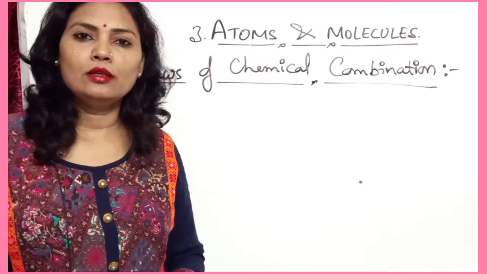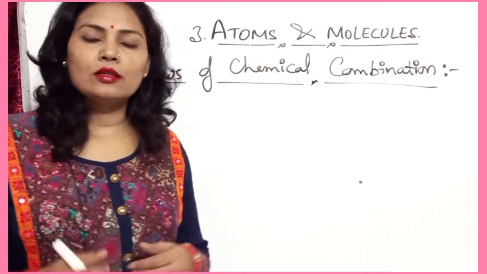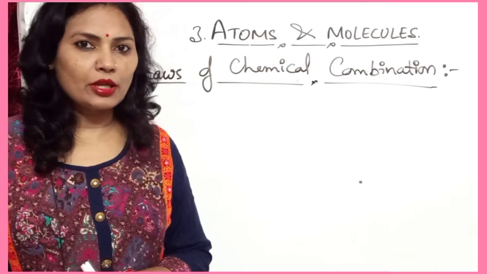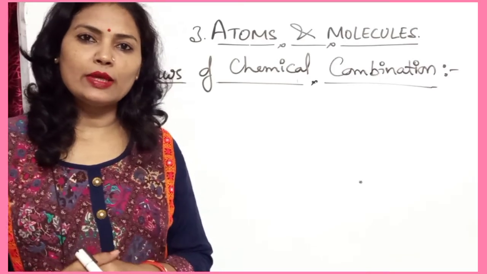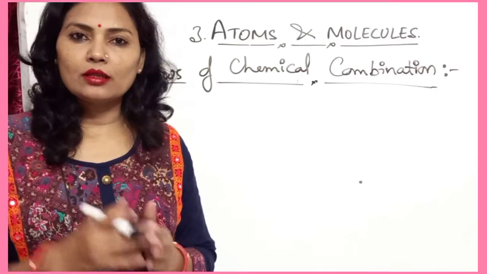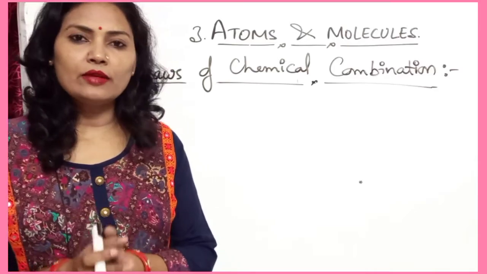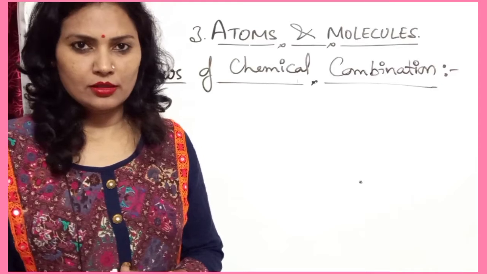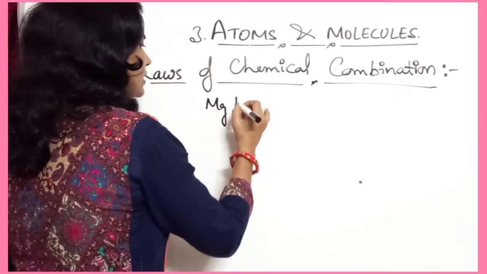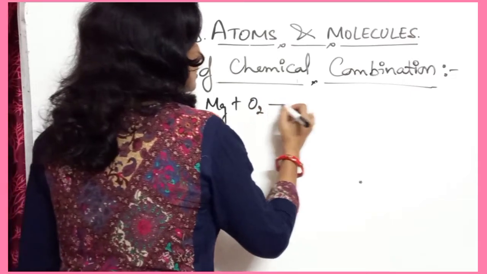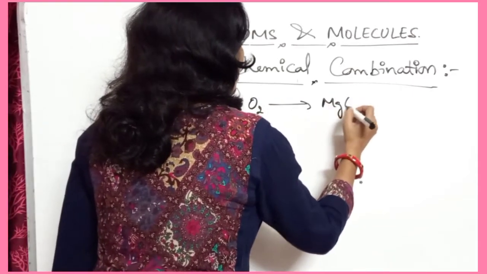Hello everybody. Today I want to discuss the laws of chemical combination. As you know, when a chemical reaction takes place, the reactants react and produce the products. For example, if we take magnesium, it will react with oxygen and form magnesium oxide.